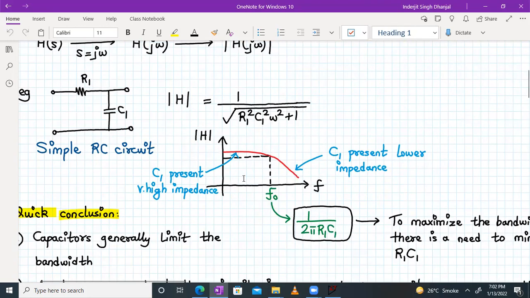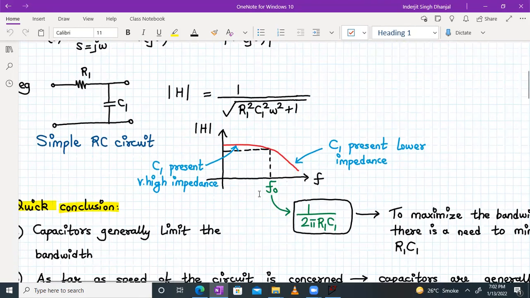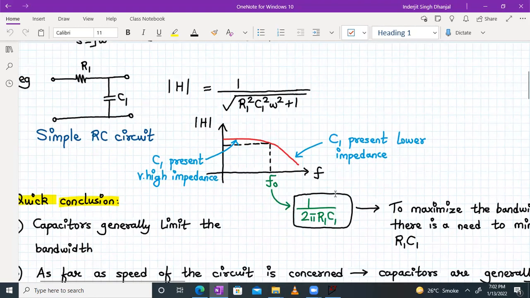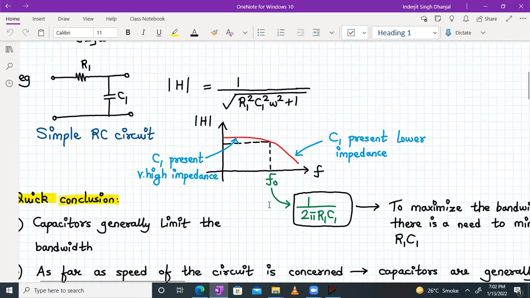So we have discussed this before, right? This is frequency in hertz, F. And this is my cutoff frequency, F naught, which is 1 upon 2 pi R1 C1, right? At lower frequency, the capacitor will present a very high impedance and it will act as an open circuit. So the input will be passed to the output without any problem. But as we go on increasing the frequency beyond the cutoff frequency F naught, your circuit will keep on attenuating the input, until we get nothing at the output, right?